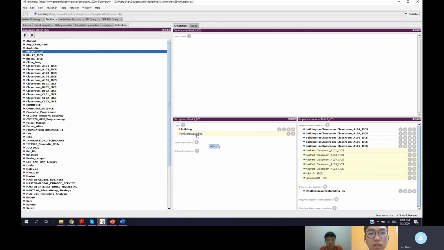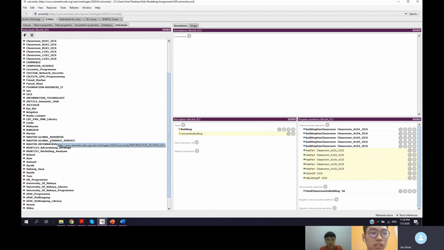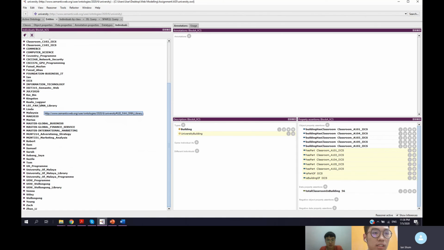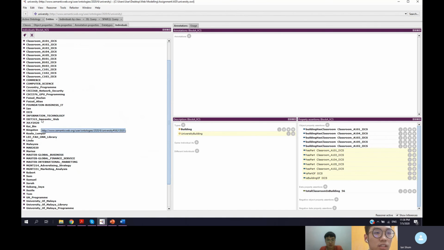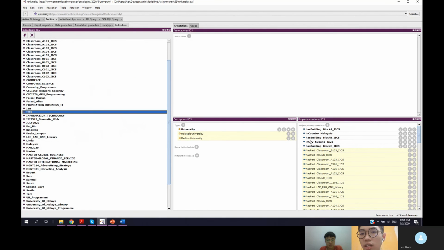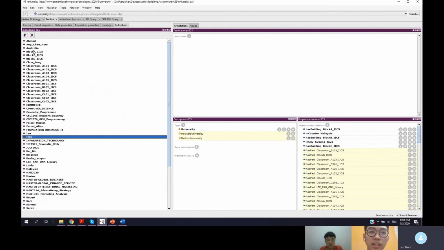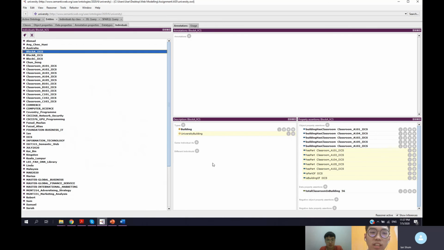So the building, you can see it is a part of IICS. This is because IICS, let me find this. IICS has building block A. So which indirectly says that this building is also a university building.